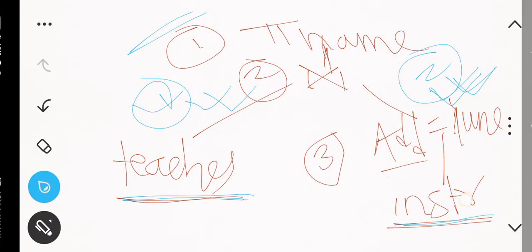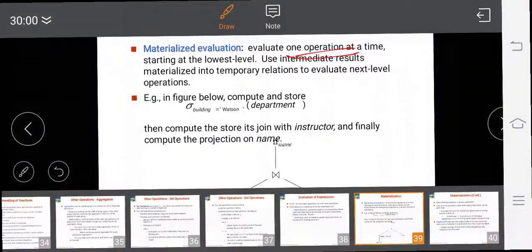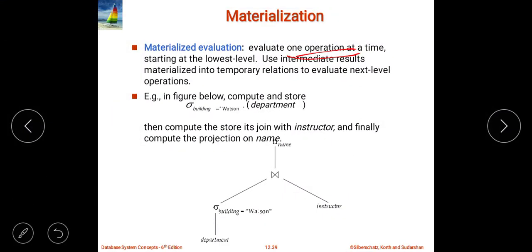So hope you might have understood this, what I am trying to tell you. This is nothing but the materialization, the materialized evaluation. In materialized evaluation, we are going to evaluate one operation at a time, and we use the intermediate results, and that intermediate result we are going to store into a temporary memory to evaluate the next level of expression, or next level of operation, right?